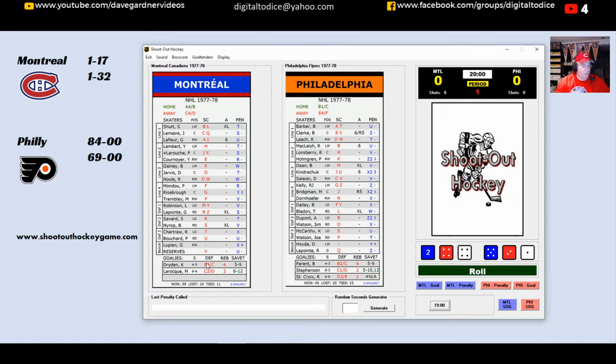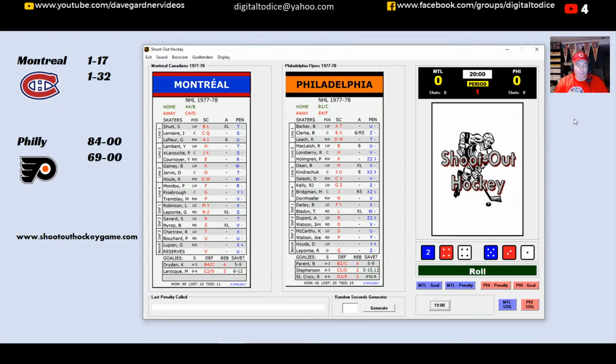So what is C on B? C on B will be 84. So that remains the same. So that hasn't changed. So the Canadians a little bit less of a scoring chance in this one. The Flyers will remain the same. So this is a much more even game if you think about it compared to the last one.